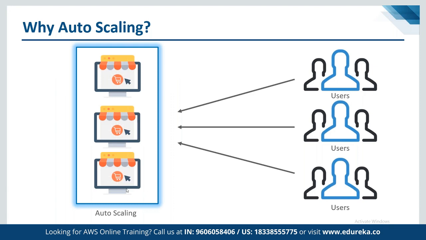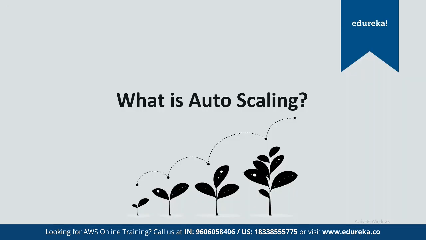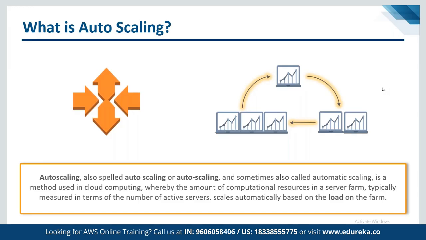So using auto-scaling, we can launch more servers in order to handle the increased usage, or we can say the increased number of users or requests coming into the same instance type. And what exactly is auto-scaling? Auto-scaling is basically increasing or decreasing the number of servers so that we can handle the increased load.